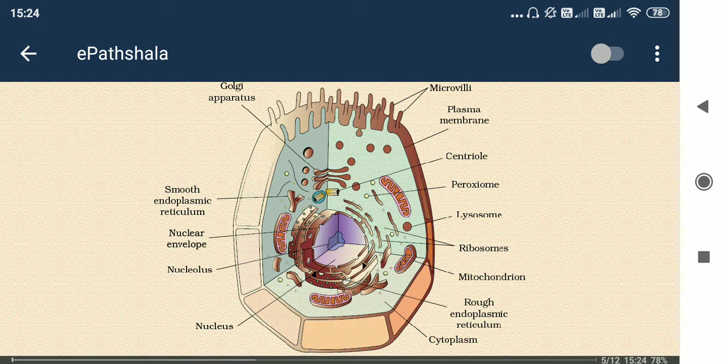We need to reach that state, so we need to convert some reactants or molecules to another form, some product or other molecules, right? These are happening inside our body also.